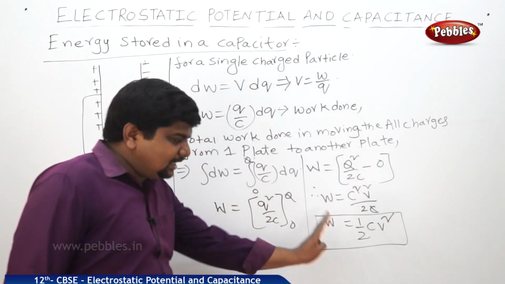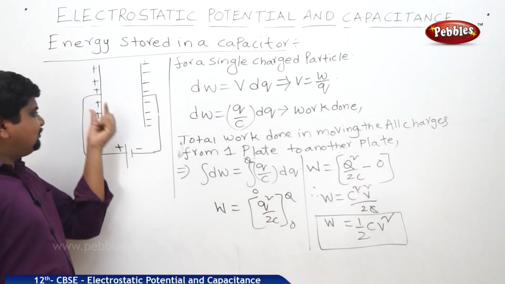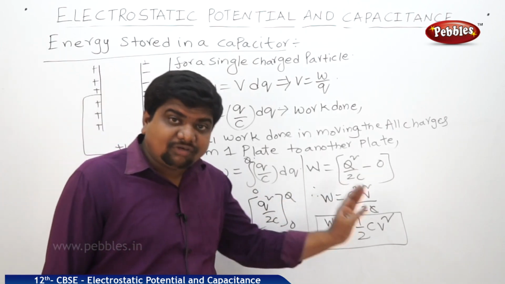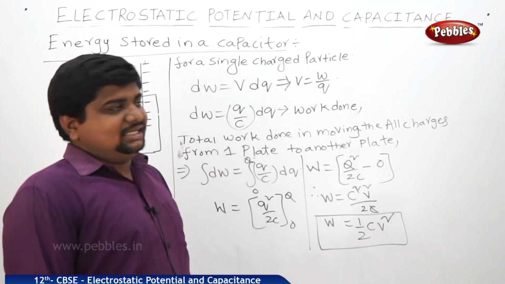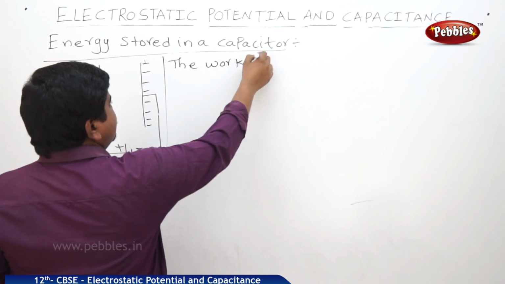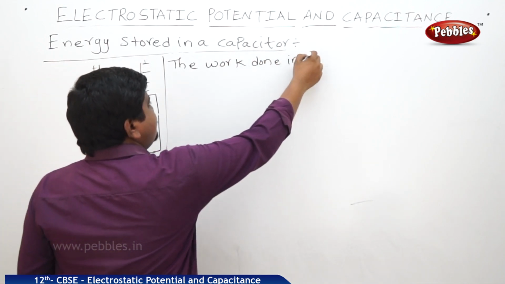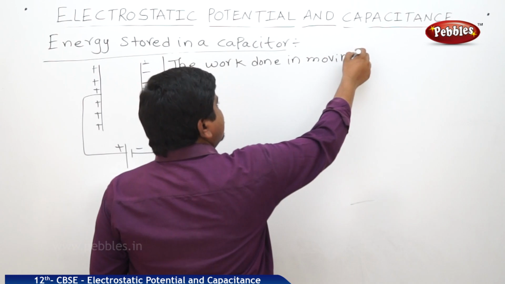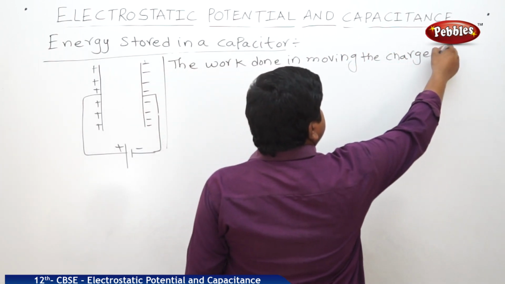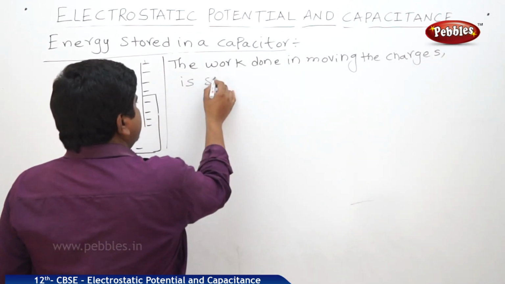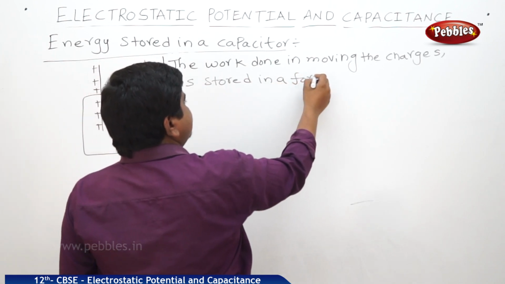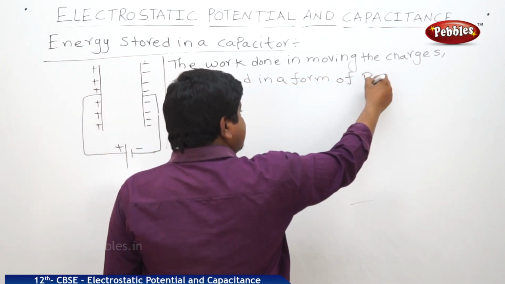The work done in moving the charged particles from one plate of the capacitor to the other plate is stored in the form of potential energy.